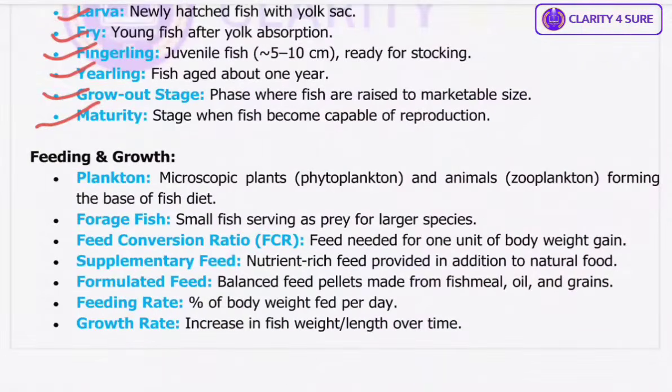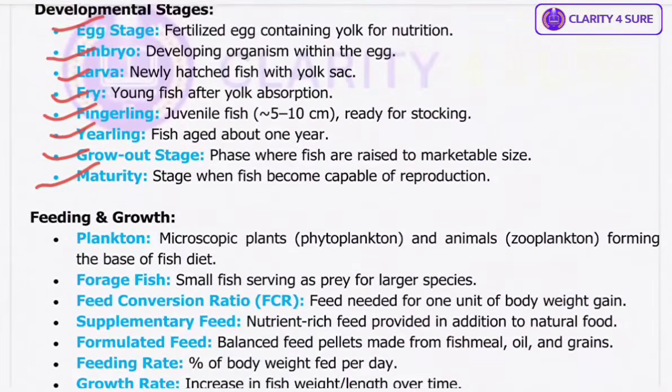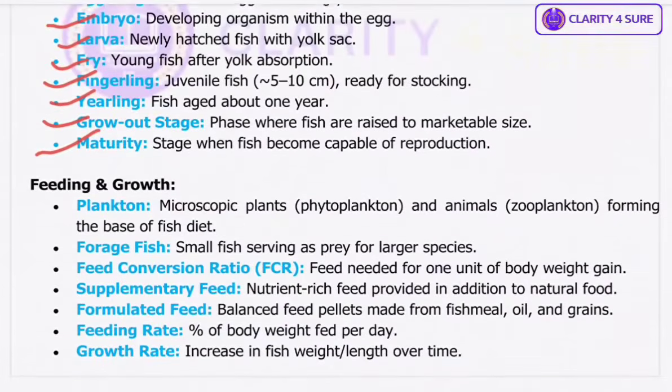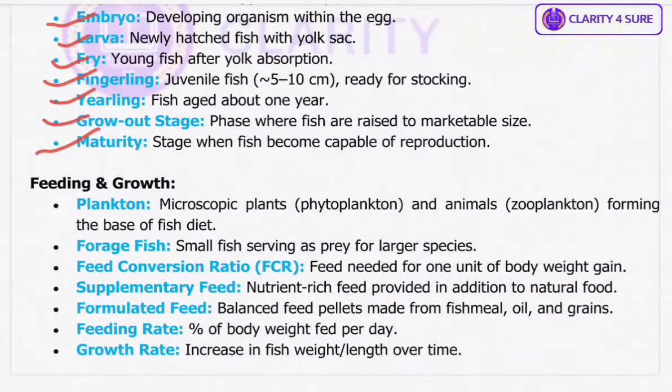Next we have feeding and growth. Plankton. You might have seen, right? Now only we discussed that the fry will feed on plankton. Okay. So what is plankton? These are tiny organisms, phytoplankton means plants, and there could be zooplankton also, which are like animals, which form the natural food base in ponds. Then we have forage fish, small species like anchovies or sardines that serve as food for larger predatory fish.